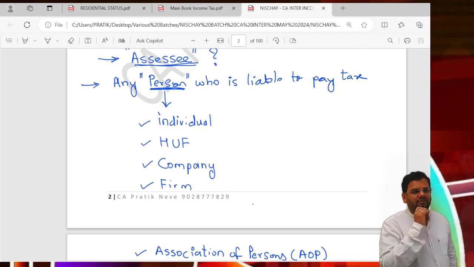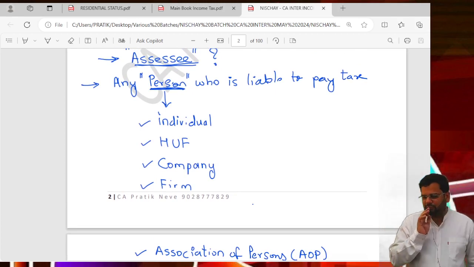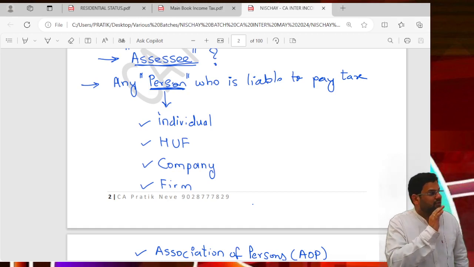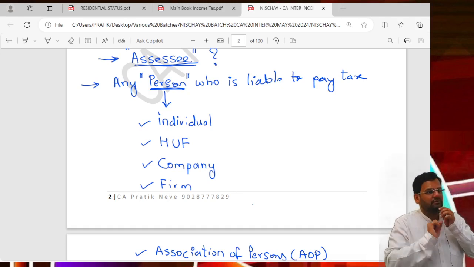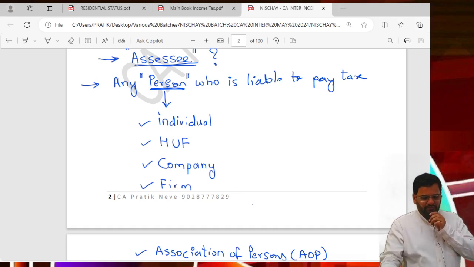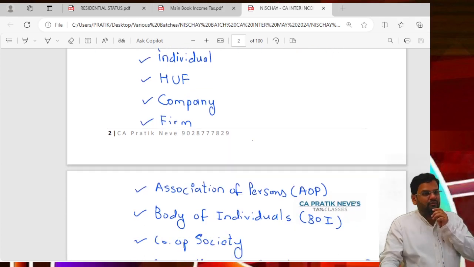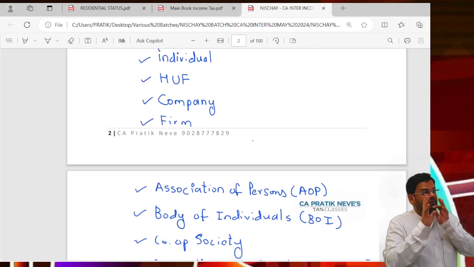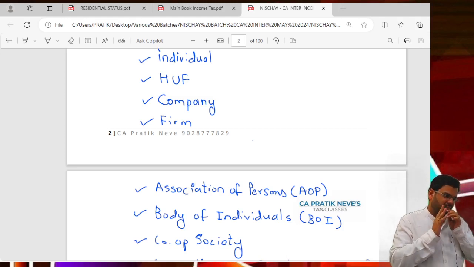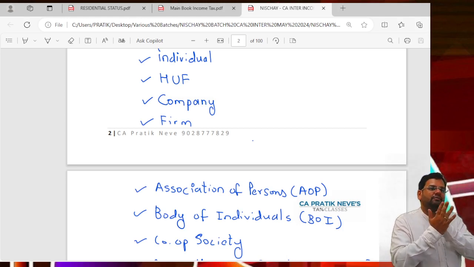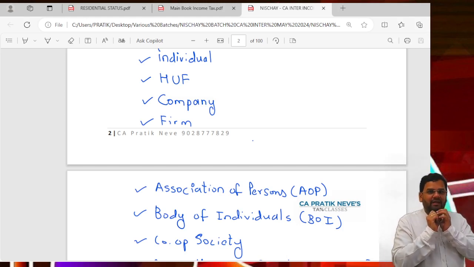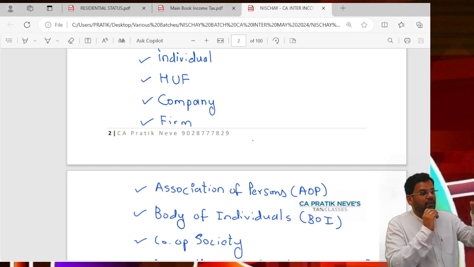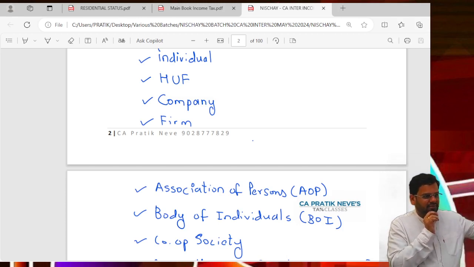Who is assessee? Any person who is liable to pay tax. Very deep definition. Who is person? Individual, HUF, company, firm. Listen carefully. You have learnt accounts. In accounts, you have learnt that a sole proprietor and his firm, the sole proprietary firm, are separate, isn't it? But here we will learn they are one and the same.